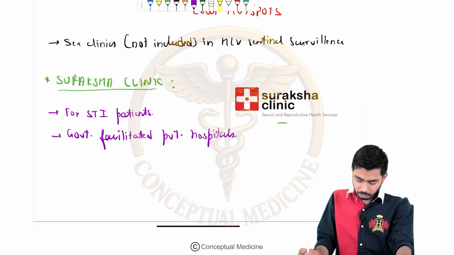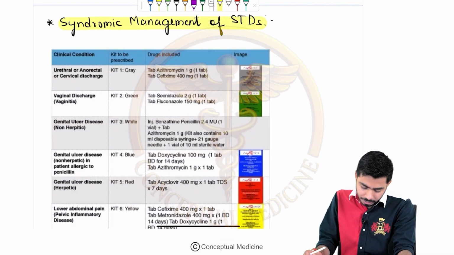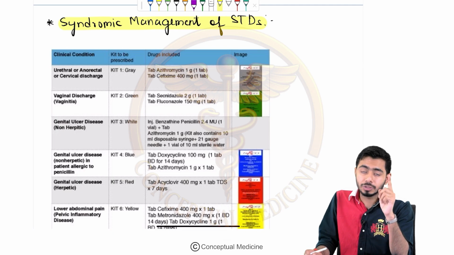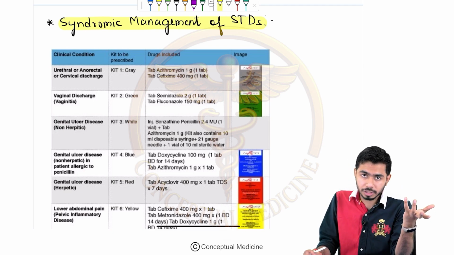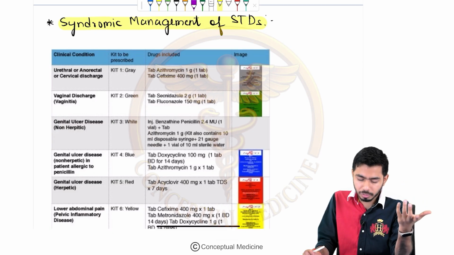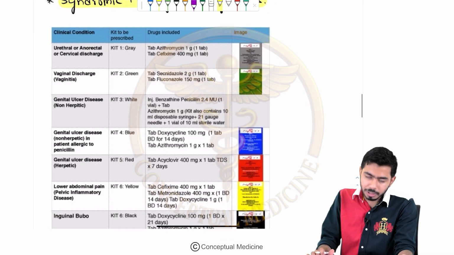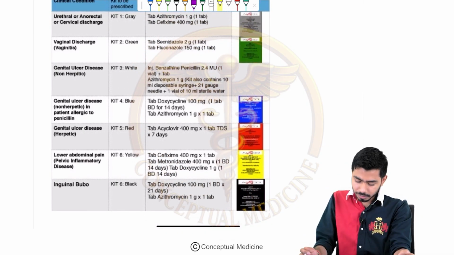Okay. Then we shall be talking about the kits. They are very, very important, guys. Please do remember them. We shall be talking about the syndromic management of sexually transmitted disease, right? And Suraksha clinic is about sexually transmitted disease, so these kinds of kits might be provided by the Suraksha clinic also, right? So what are these kits? In total we are having the kits over there.